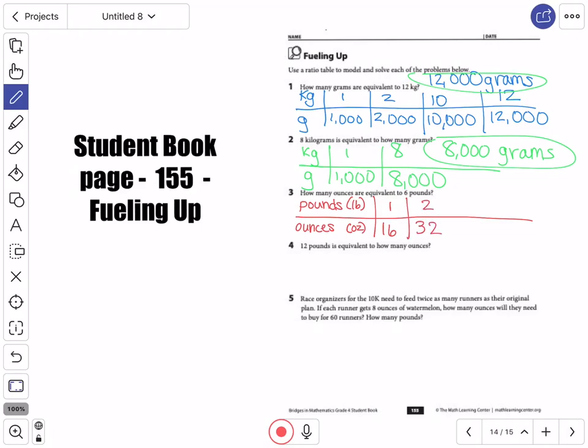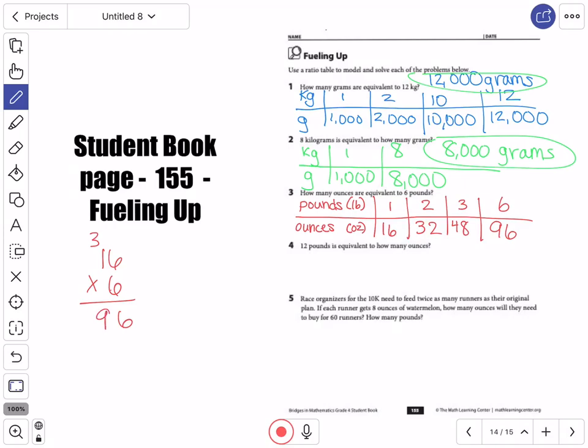Well, for 1 pound, it's 16 ounces. So for 2 pounds, that's 32 ounces. For 3 pounds, that's 48 ounces. I'm just multiplying by 16, right? So 2 times 3, that's 6, right? So 6 times 16, that is 96.